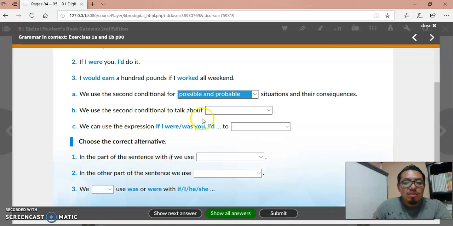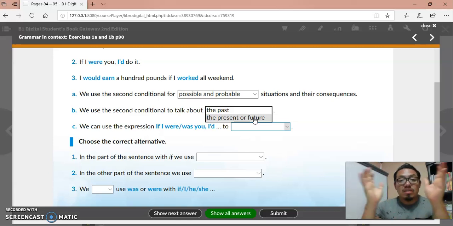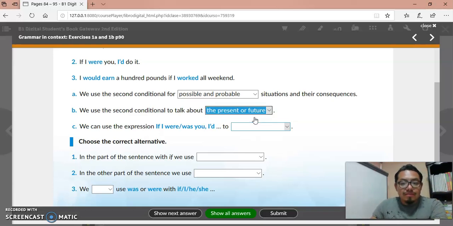We use the second conditional to talk about the past or the present or future. In this moment, I have a Volkswagen car. If I were rich, I would buy a Ferrari car, no? It is a situation in the present, and or maybe the future.